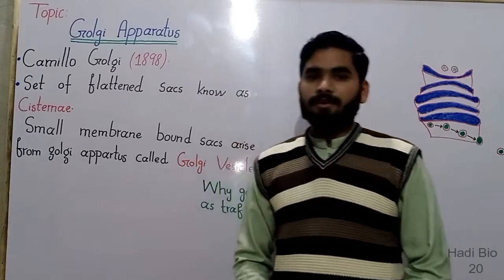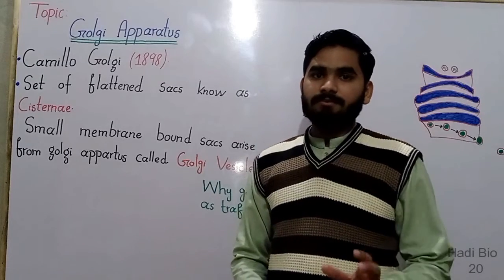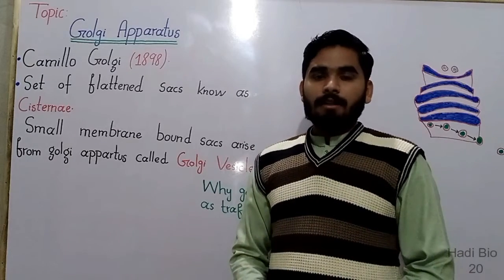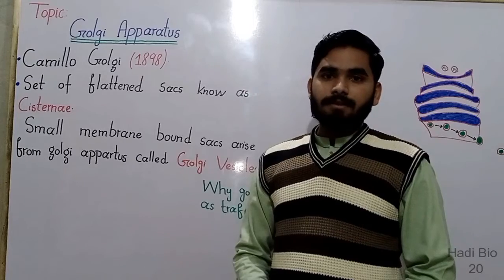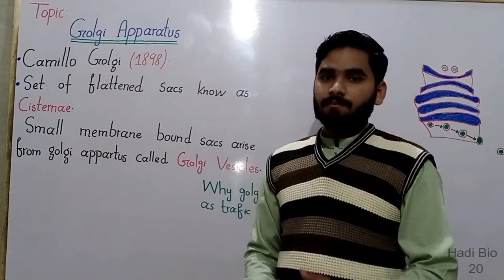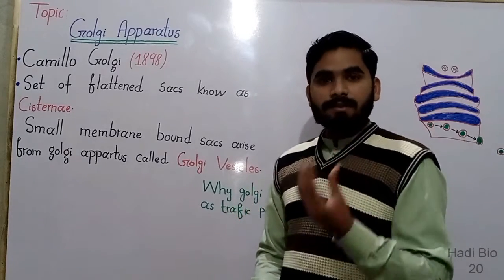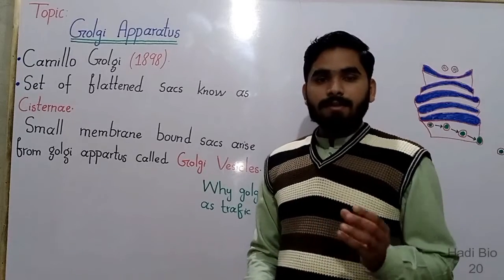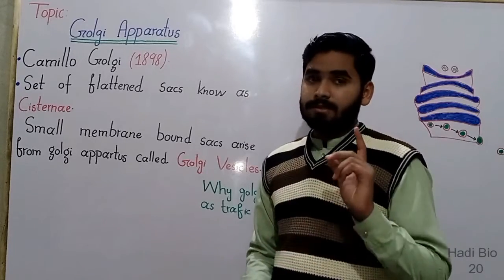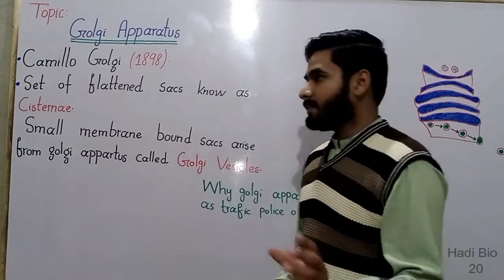In this lecture I'm going to explain some important points and some facts about the Golgi apparatus. The first point is why the Golgi apparatus is called the traffic police of the cell. What is cisternae? What are Golgi vesicles? And what is the function of the Golgi apparatus and what are Golgi secretions? Okay, let's start the topic.